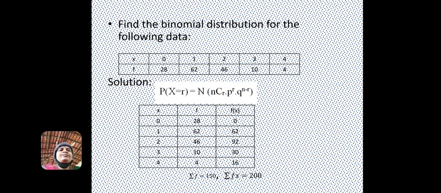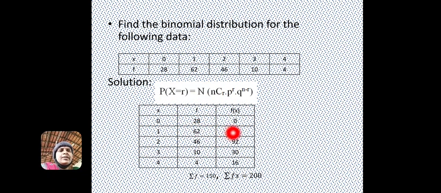So, another illustration: find the binomial distribution for the following data, where x values are given as 0, 1, 2, 3, 4 and f values are 28, 62, 46, 10 and 4. The formula for calculating the binomial distribution is nCr into p power r into q power n minus r, which is multiplied with n, that is the total of f. So, the same is written in the vertical format.